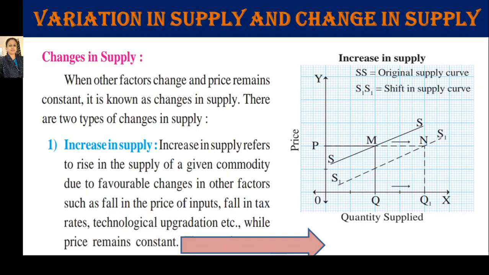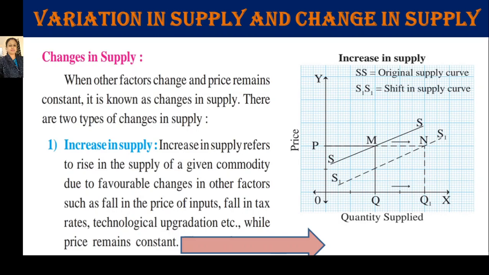Sometimes it is said that the price of that commodity in the market remains constant. It is clearly mentioned in the diagram that price OP in the market remains constant and it doesn't change with the change in the quantity supplied. Now, the producer is selling OQ amount in the market at OP price.